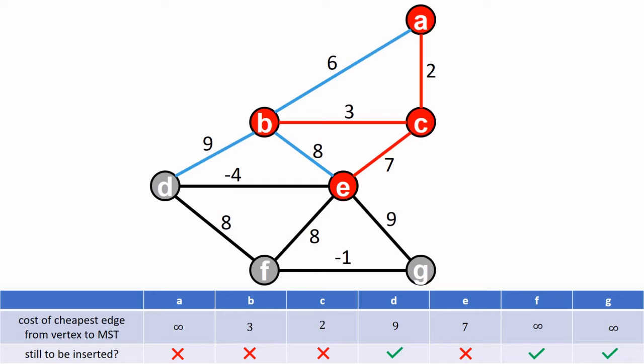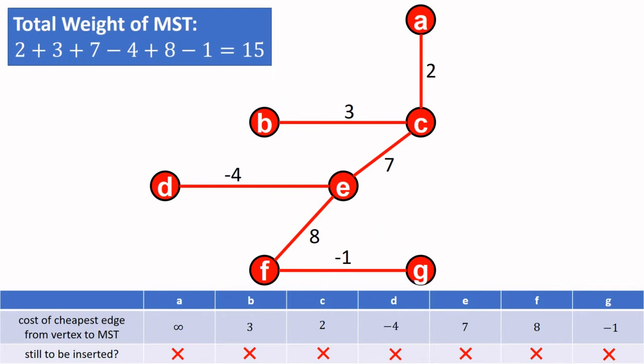Now do the same steps iteratively. At this point, we want to go to vertex F, but there are 2 edges with lowest weight 8. In this case, you can pick either edge. I choose edge EF. Finally, we go from F to G. That's it, we are done. That is our minimum spanning tree, and the weight is 15.